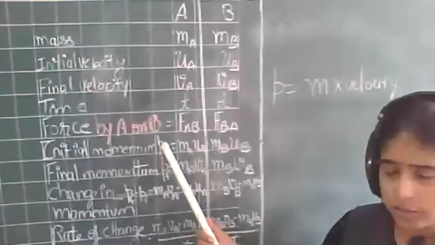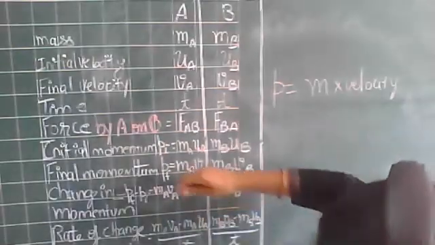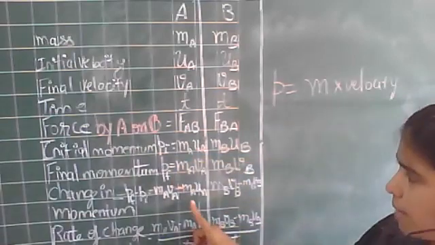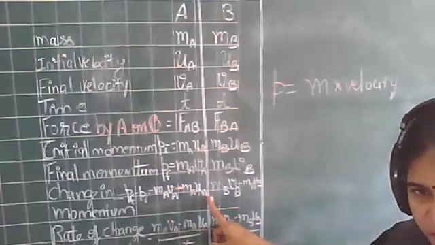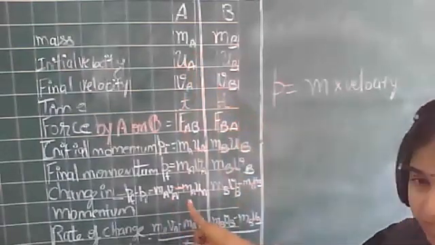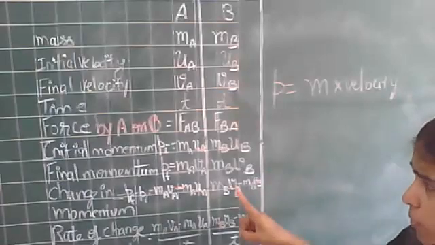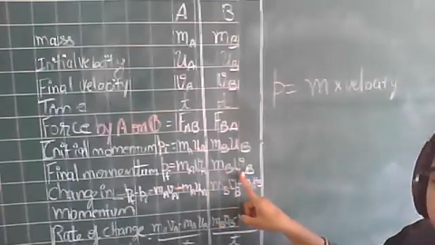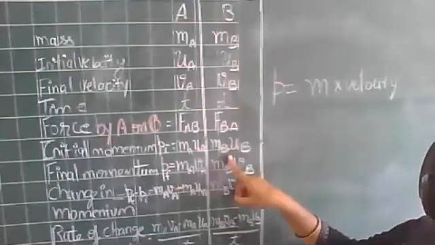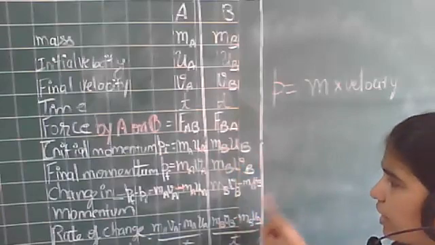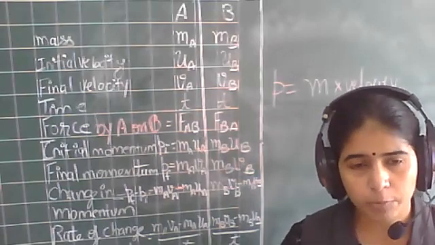Pf is ma va minus ma ua, final momentum minus initial momentum. This is for A. Similarly for B, final momentum mb vb minus initial momentum mb ub. Fine, change in momentum is clear: final momentum minus initial momentum.